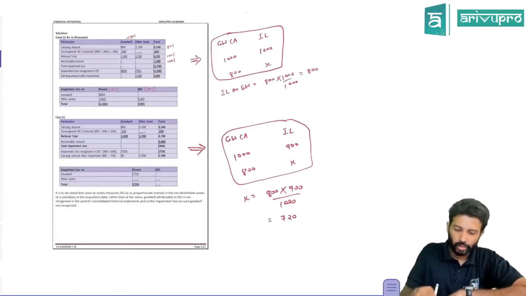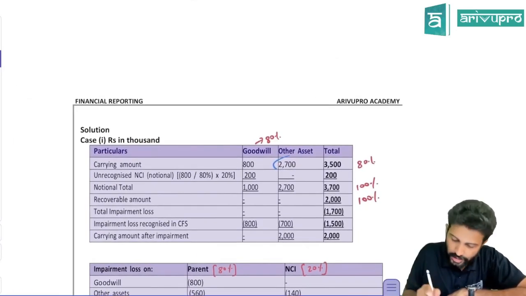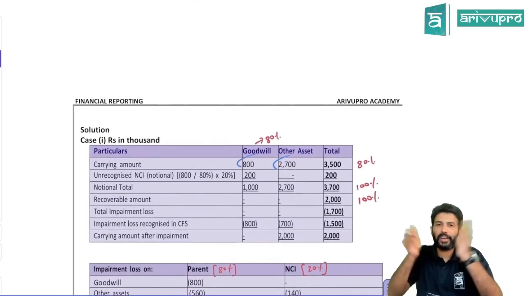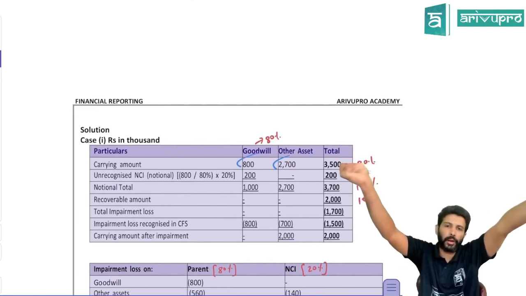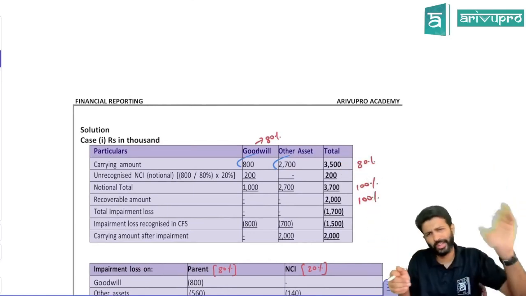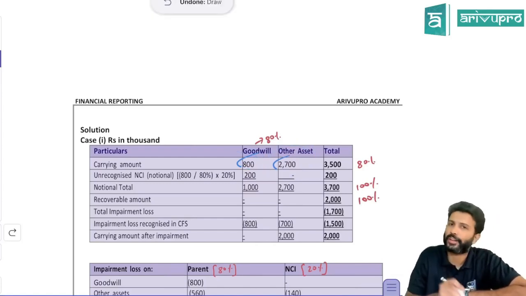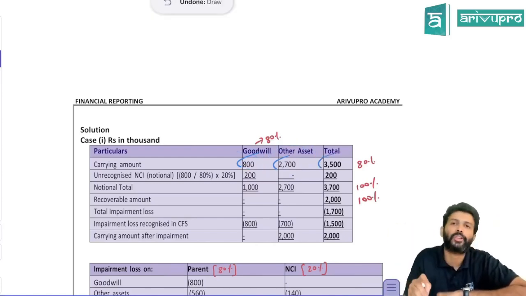I think we can straight away go through this, pretty straightforward. So the carrying amount is 2,700 of other assets. What about goodwill? Have they told us we have multiple CGUs, and we have to allocate, and so on? No, that means only one CGU is there. That has other assets also, so allocate. The goodwill portion is 800, the other assets portion is 2,700. Put together, the CGU's carrying amount is 3,500.